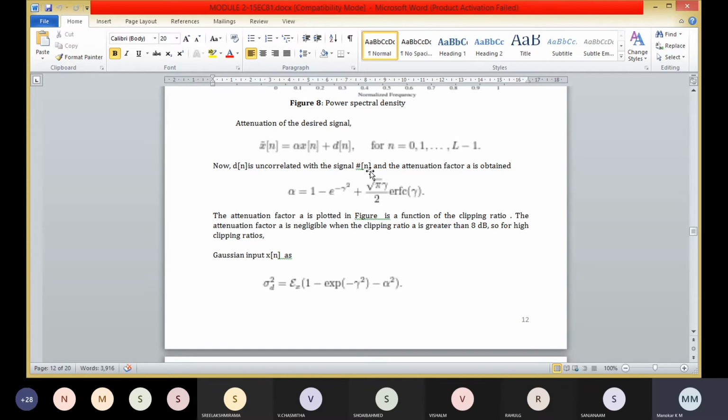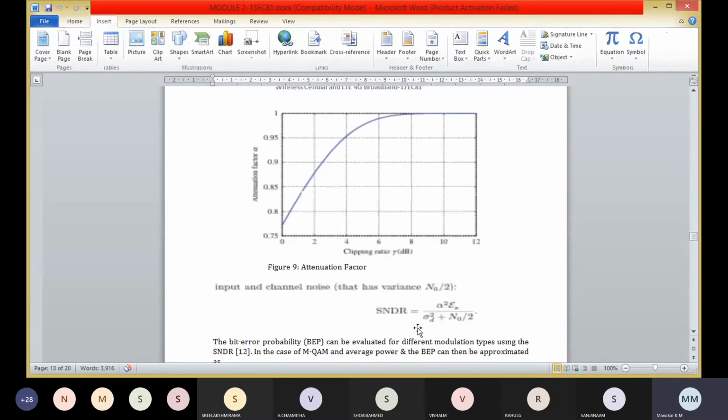And it is possible to define the signal to noise plus distortion ratio of one OFDMA symbol in order to estimate the impact of clipped OFDMA signals over an AWGN channel, under the assumption that the distortion d of n is Gaussian and uncorrelated with the input and channel noise, that it can be given as SNDR is equal to alpha square epsilon x divided by sigma square d plus n naught by 2.